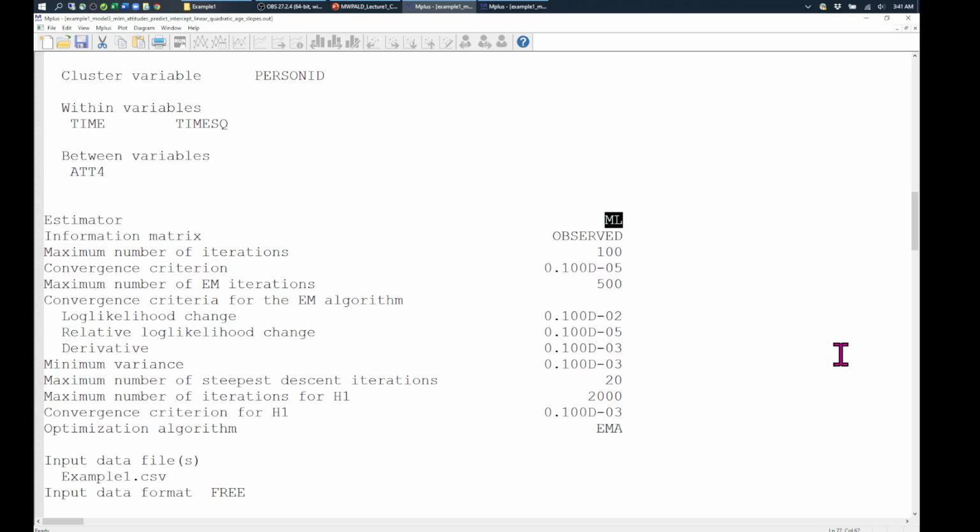So there's full information maximum likelihood in IRT models, but then there's also limited information estimation, such as through diagonally weighted least squares, where what you're operating on is a polychoric correlation matrix as a summary of the data. And if you use Lavaan, that's your only choice for categorical outcomes. It does not have true maximum likelihood, whereas Mplus does.